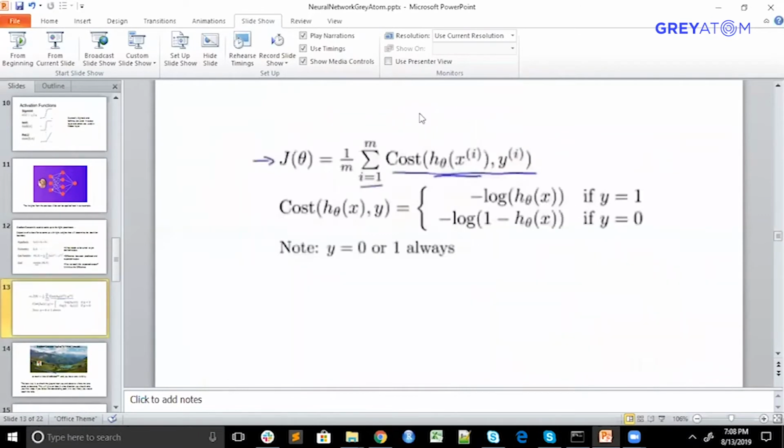I have written over here the logistic regression cost function. This is nothing but a cross entropy cost function. For now, you can leave it. We'll try to understand how we can minimize the cost function, basically the error. What is error? Basically actual minus predicted. You can take it in that way.